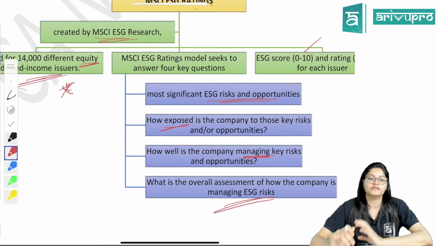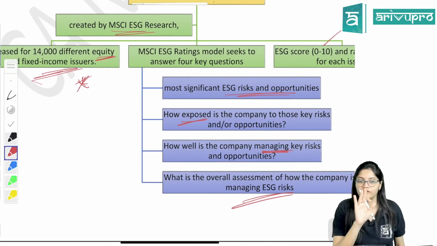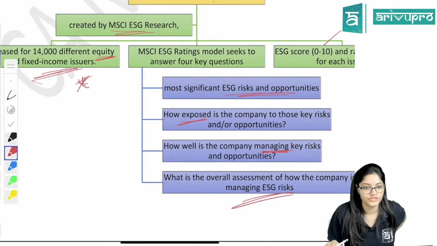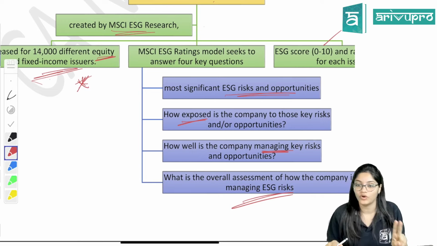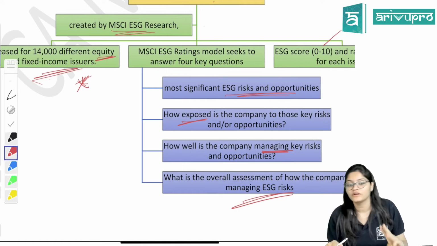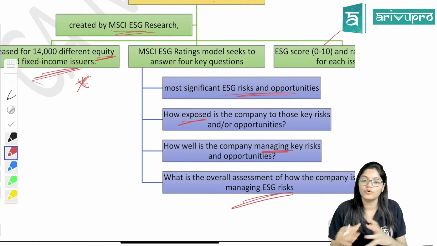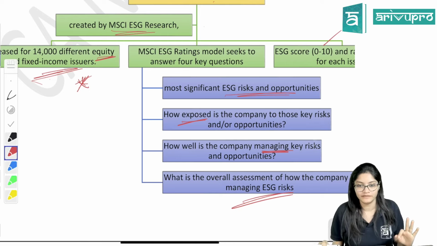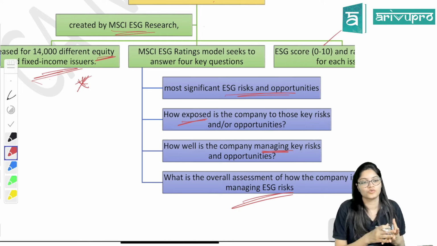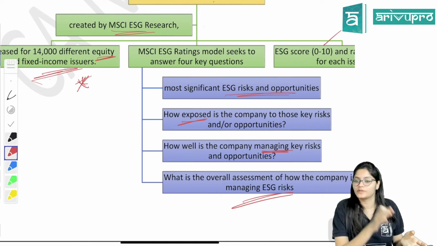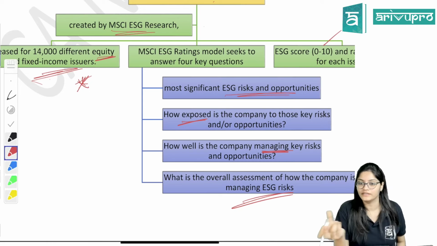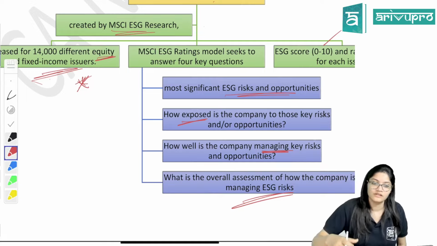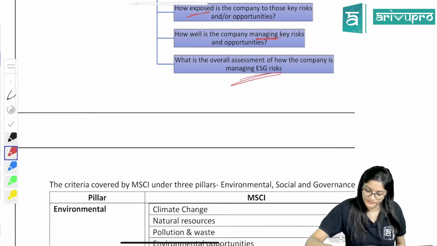Okay. So in this rating, we have discussed that they will try to find out 4 questions. What are the 4 questions? What are the risks and opportunities? How is your company exposed to that? How well are you managing it, and the overall assessment. Then based on that, they will give the rating scores from 0 to 10 or AAA to triple C. Accordingly, scores are given. They have criteria for giving the scores.